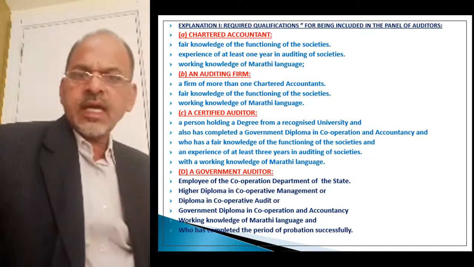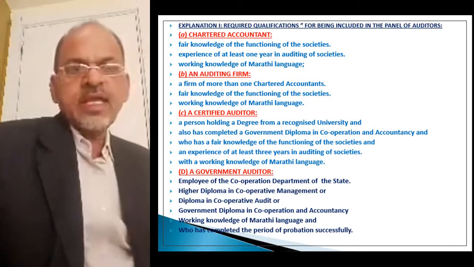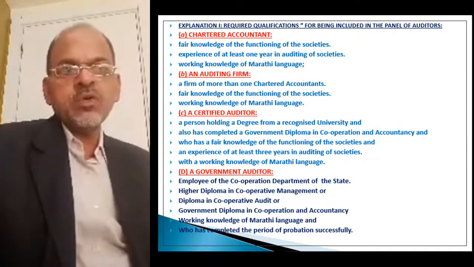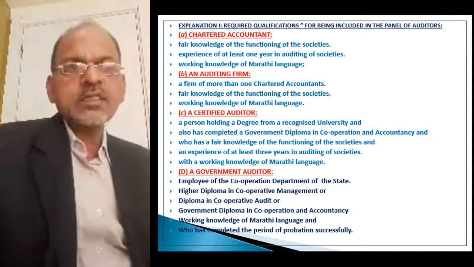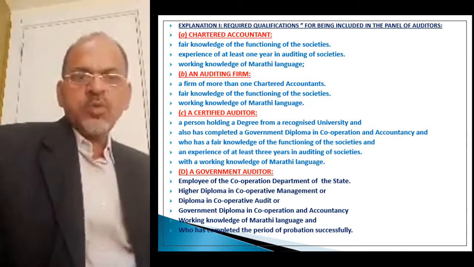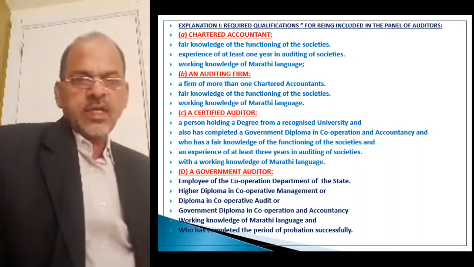Now there are certain explanations to this section 81. The first main explanation is the required qualifications for being included in the panel of auditors. Here we have already seen that the auditor to be appointed as statutory auditor must possess the required qualifications. Now what are the required qualifications?